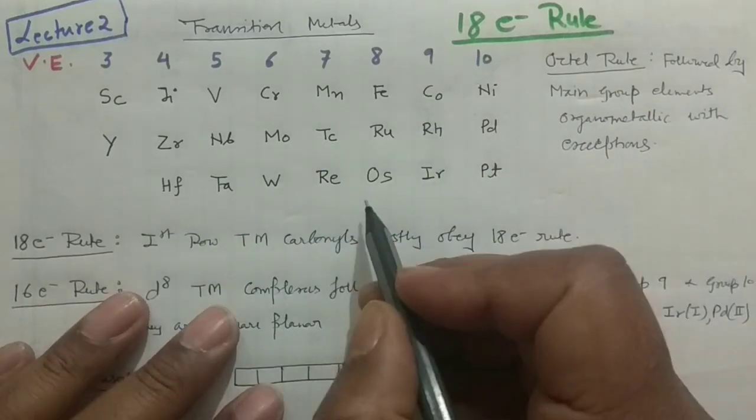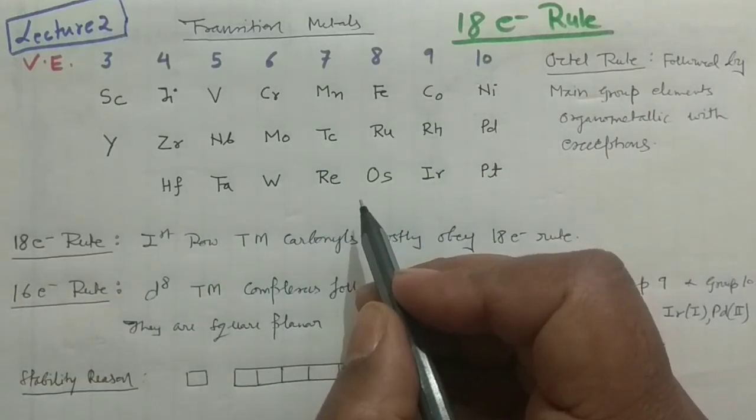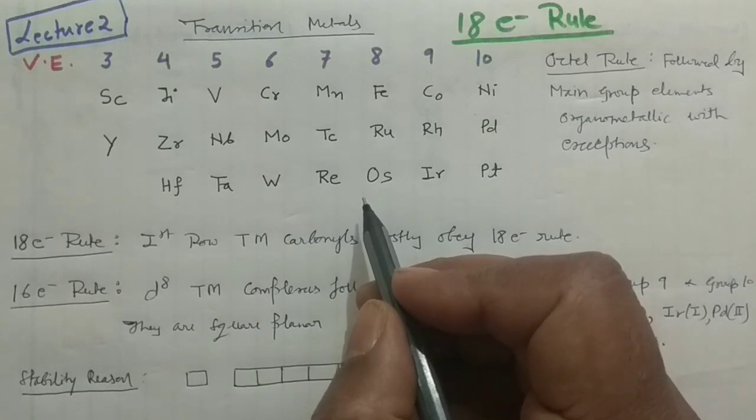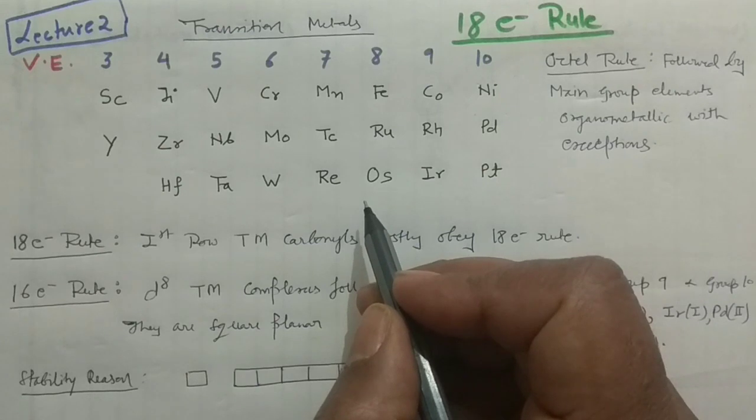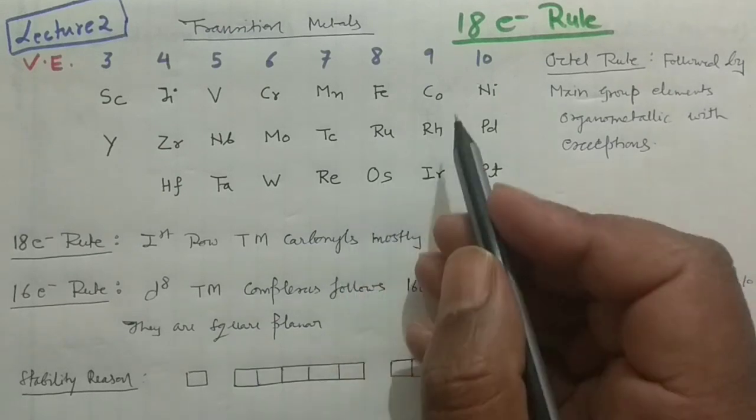This is a very important table, guys, and I have told you so many times, there are certain things which you must have at your fingertips, otherwise you will definitely lose marks in your examinations. Like, you have to learn the lanthanide series and the actinide series by heart. Similarly, you have the transition metal series.